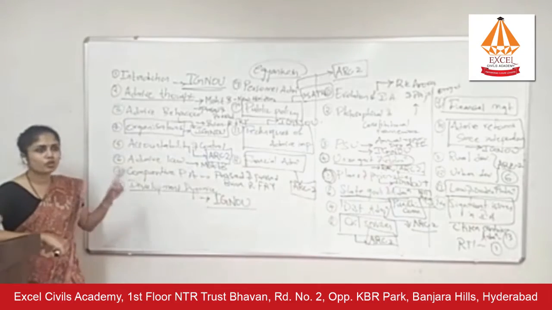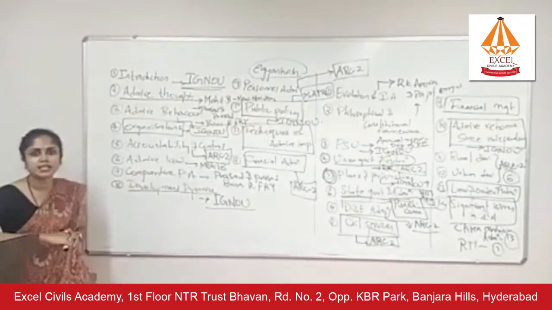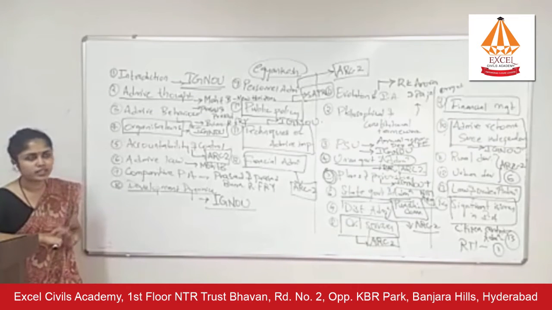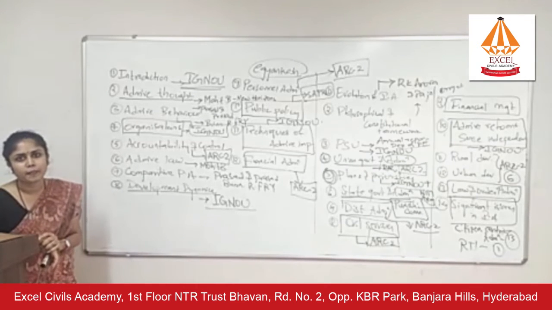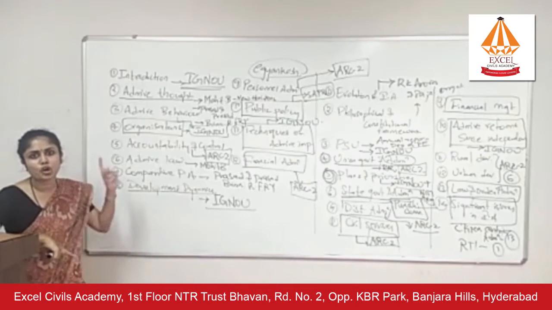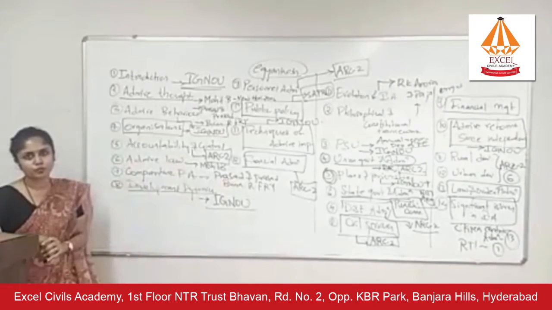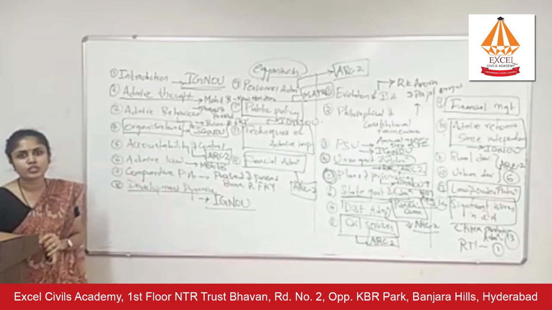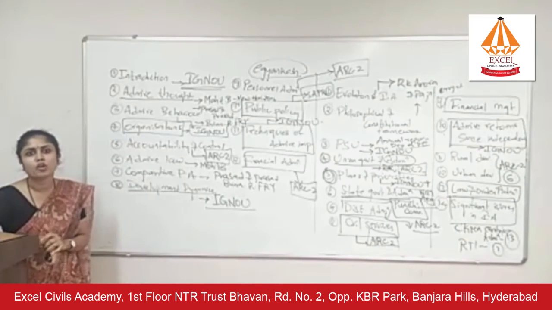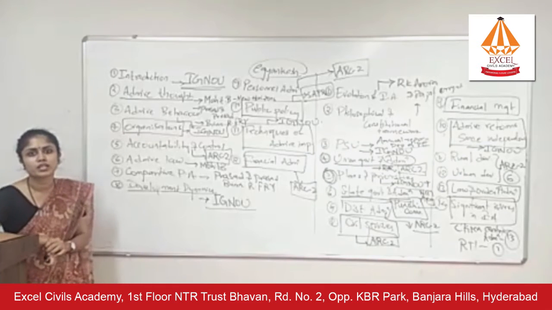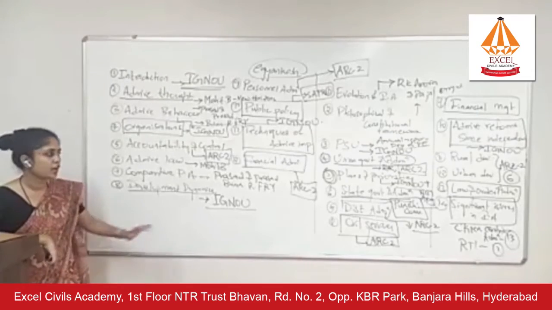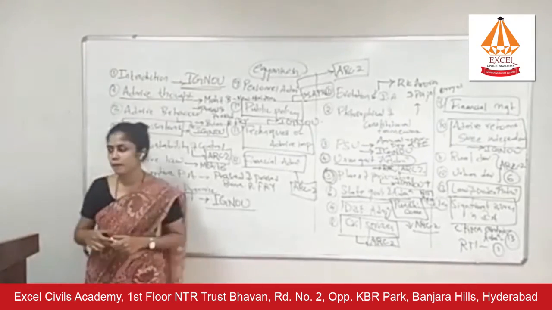All right. If you do not find any topic in ARCs, please do internet research and try to have your own notes for it. All right. So these are the sources for public administration optional paper 1 and paper 2. And all the reports that I have just mentioned, go through those reports. Do not just read summaries, because you're public administration optional students and you're not preparing for GS paper 2. All right. I hope you have noted down all these sources.